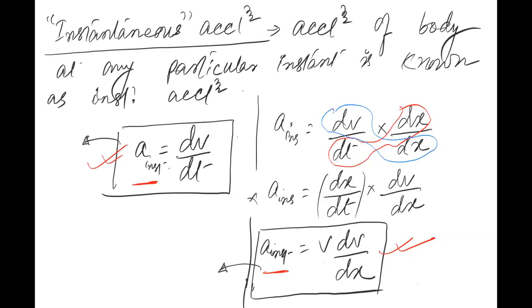Sir, done. Okay, good. Now I'll make you understand the use of different forms of acceleration. One I have written as dv by dt, another form is v dv by dx. So I'll make you understand this by example. मैं example ले रहा हूँ और उस example से आपको मैं सिखाऊंगा कि कब कौन सा formula use करना है अपने acceleration का. Although both are the formulas for the same acceleration, but कौन सा वाला कब use करेंगे वो अब मैं सिखाता हूँ.